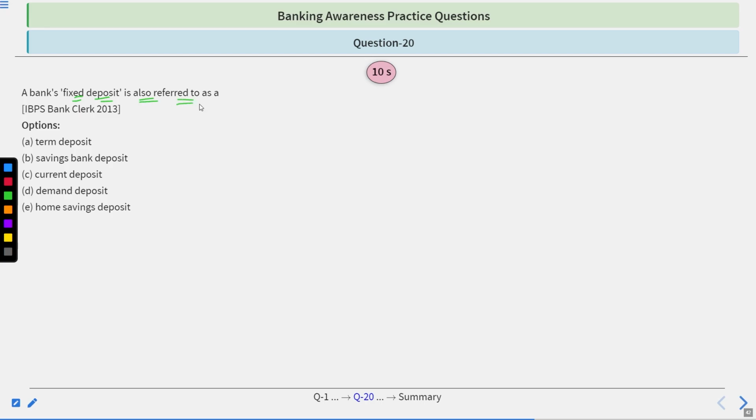Question number 20. A bank's fixed deposit is referred to as a term deposit, saving bank deposit, current deposit, demand deposit, home saving deposit. To answer this, you have 10 seconds. Time starts now.